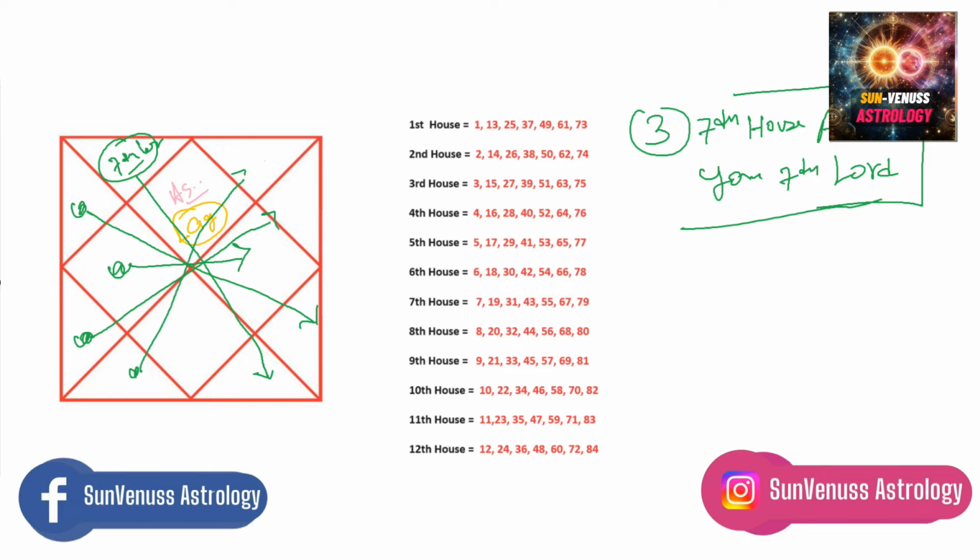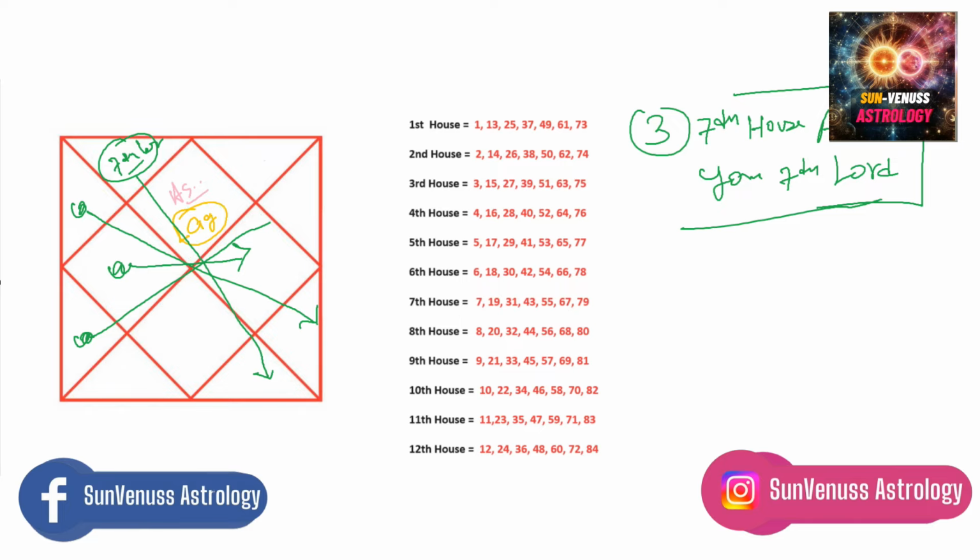If 7th lord is placed in the 7th, look at the Lagna. If placed in the 8th, look at the 2nd house. If in the 9th, look at the 3rd house. If in the 10th, look at the 4th house. If in the 11th, look at the 5th house. If in the 12th, look at the 6th house. If in the Lagna, look at the 7th house. So it's simple. You just have to look 7 houses away from your 7th lord.